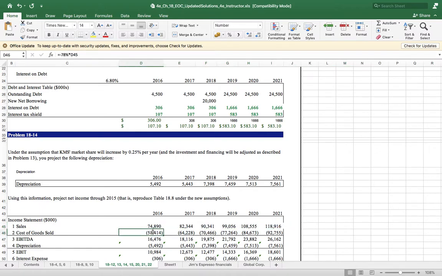Cost, you know, is 78% of the sales. So this is equal to minus the revenue multiplied by 78%.